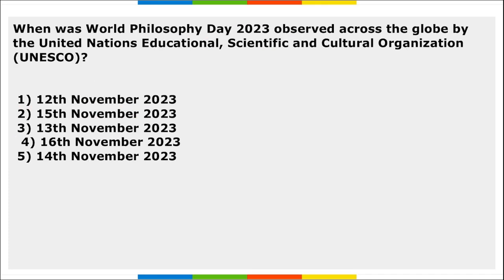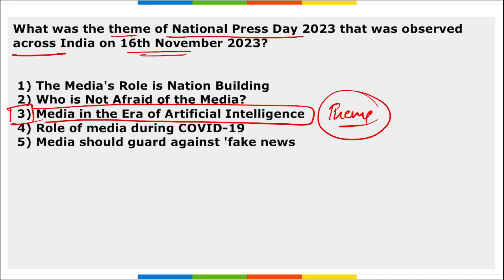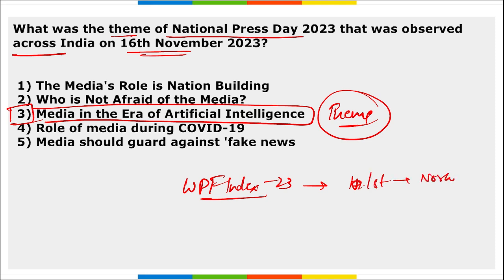Next, if I ask you about the World Press Freedom Index, which was released recently for the year 2023, which country secured the first position? It is Norway. What is the rank of India? India secured 161st position out of 180 countries.